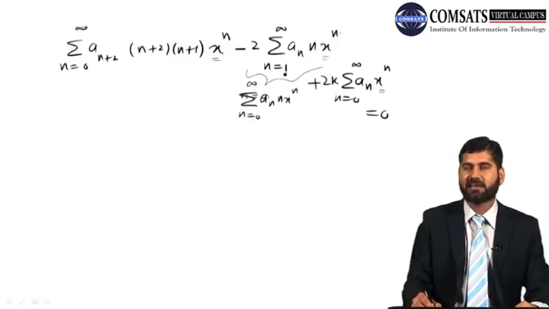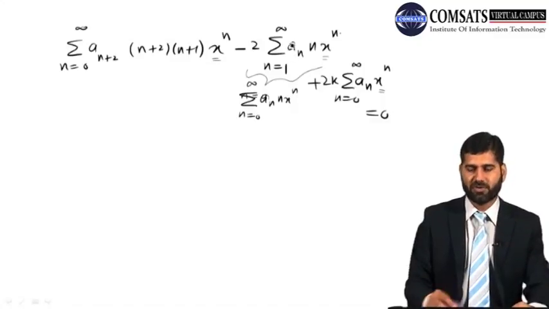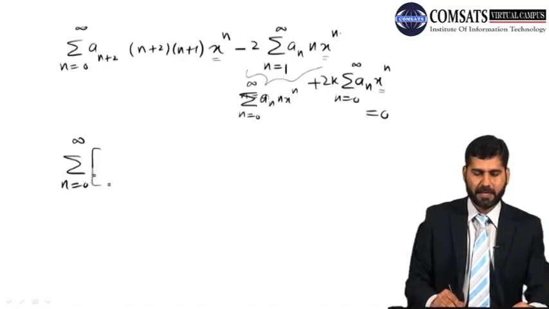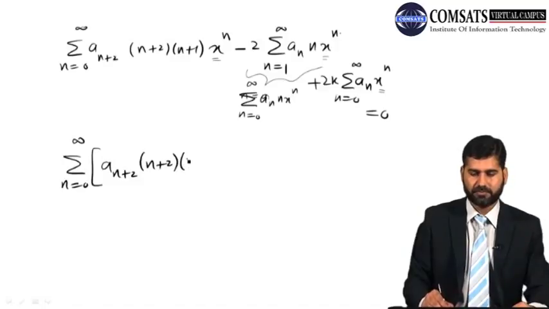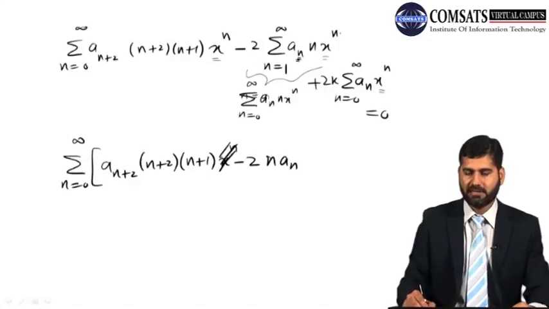Nothing will change if I replace n with 0, because n = 0 has no contribution at all. So if I start it from n = 0 to infinity, I still get the sum from 1 to infinity. So I can write the sum for n from 0 to infinity of [a_(n+2) (n+2)(n+1) plus ... x^n is common ... minus 2n a_n plus 2k a_n] x^n is equal to 0.